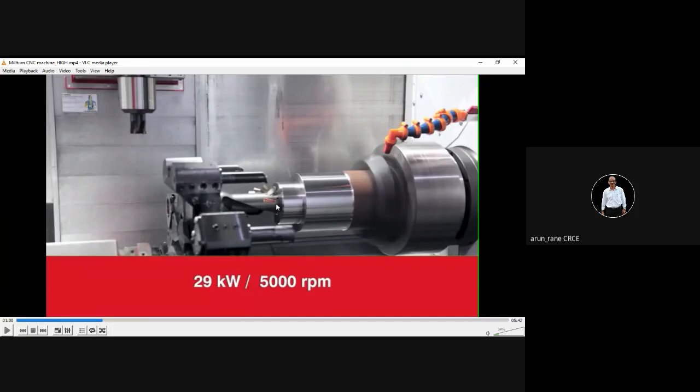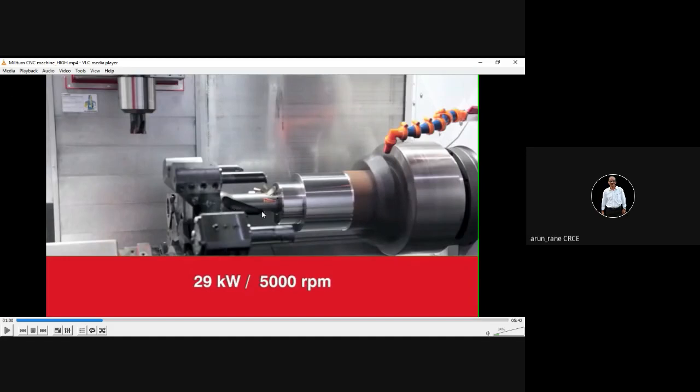Now this is called drilling, but it is not our normal drilling. This is your gun drilling. Why is it called gun drilling? Because you might have noticed that we are doing it directly, there is no center drill or pilot drill. Directly we are doing it in the solid.